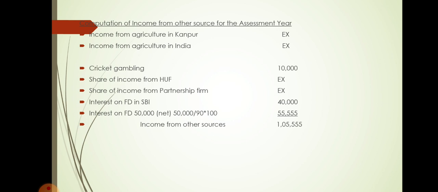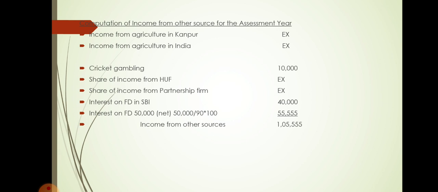But if you receive more than 10,000, then if it is net, you must go for grossing up that amount. That was the rule. But in the interim budget in the year 2019, they stated that if you receive the interest on fixed deposit up to 40,000, there is no TDS and it is directly taxed. And if any amount is received more than 40,000, and if it is a net amount received,